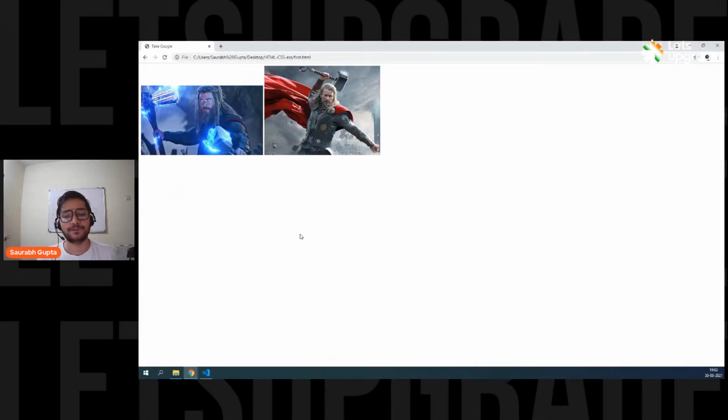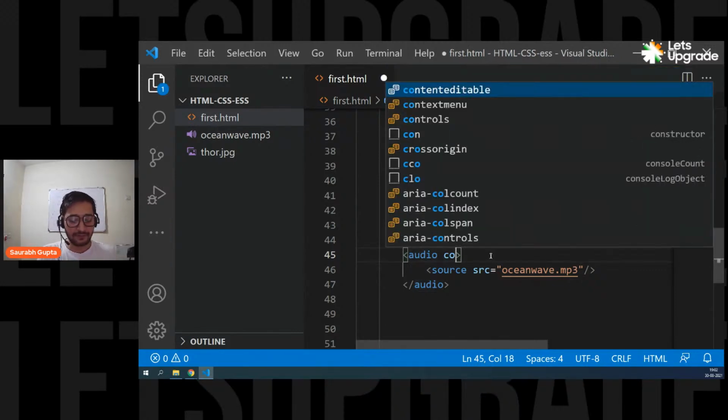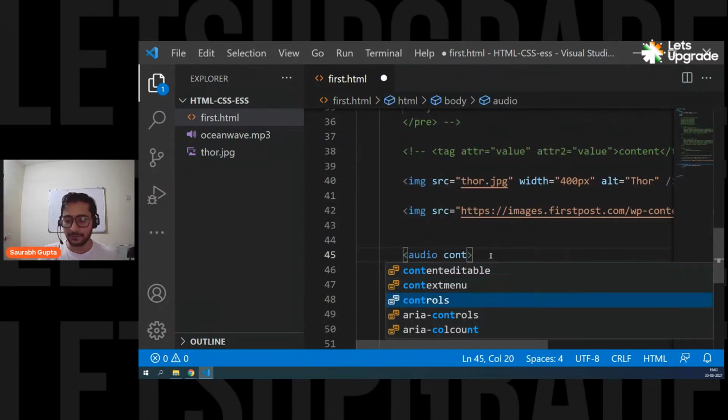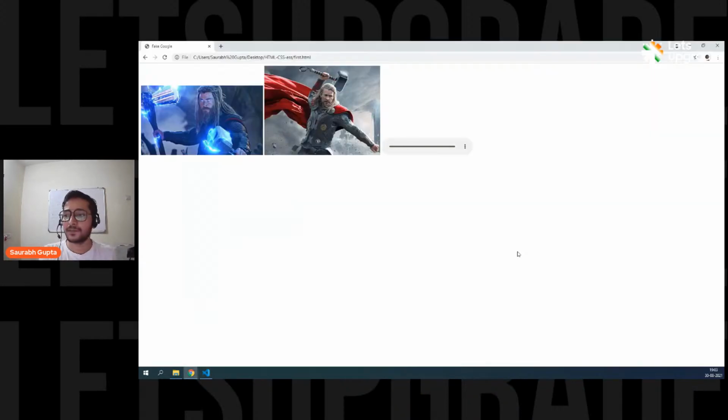No, we can't see anything. Why? Because you cannot see audio, right? So for that, you need controls if you want to play it. You have to come into the audio tag and use a controls attribute. Now this is an empty attribute. You don't have to put any value for it. Simply use controls. Just like an empty tag, it's an empty attribute. No need to put any values. Save it. Just give controls, save it. Come here and here we go.